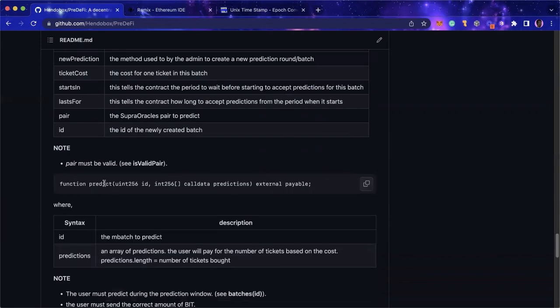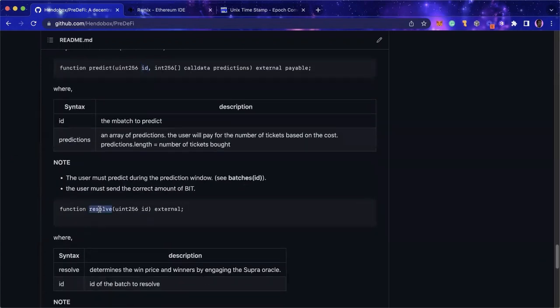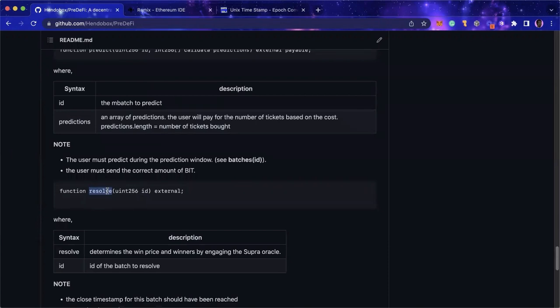And then predict, this is for the players to predict. They need to input the ID of the round they are trying to predict on, and then there's an array of predictions. So the length of the array determines how much they pay. It's basically length of array times the ticket cost of this round. And then resolve is for the admin to call on the closing time.